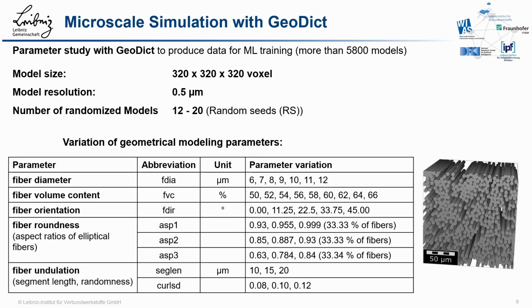Now we finally get to the results. We have performed extensive parameter studies with GeoDict to generate training data for the machine learning approaches and insights for modeling the fiber structure on the micro scale. We have more than 5,800 micromodels so far in the project, with a domain size of 320 voxels in each direction, a resolution of 0.5 microns, and each model configuration has been simulated 12 to 20 times. The models were varied in fiber diameter, fiber volume content, fiber orientation, fiber roundness, and fiber undulation, as you can see in the table.